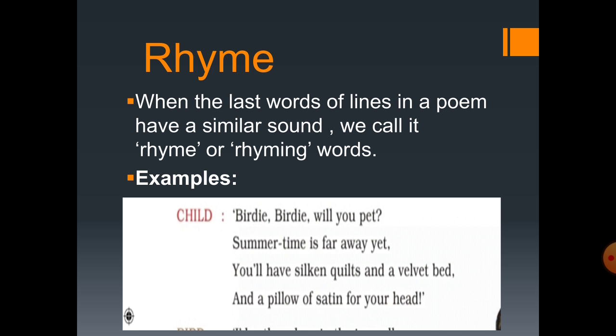Last word is yet. In the next line, last word is bed, and a pillow of satin for your head. Means last words are pet, yet, bed, head. Pet, yet is a rhyming pair and bed, head. So these are rhyming words.